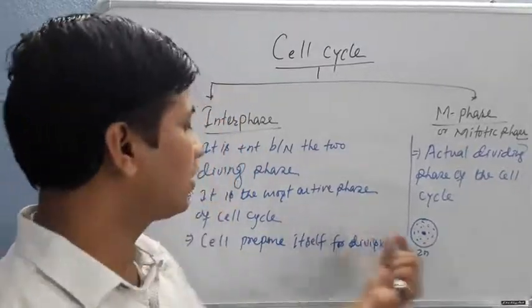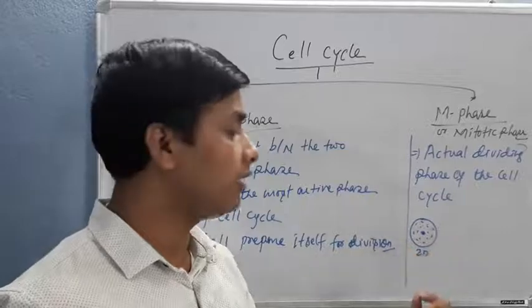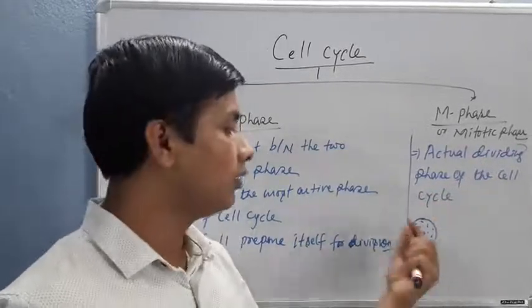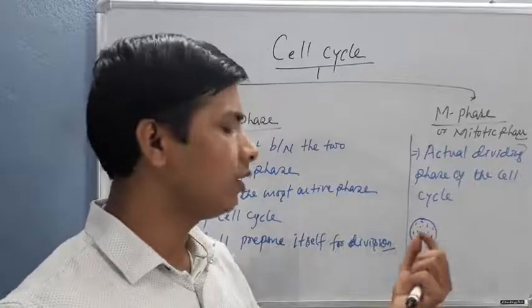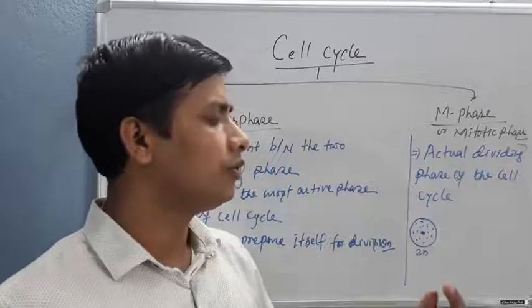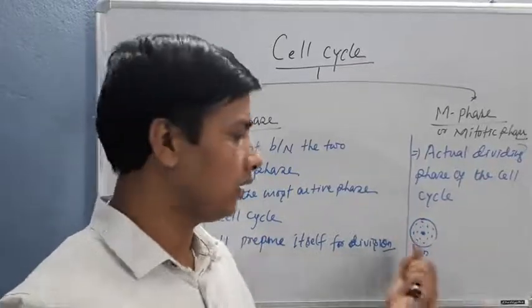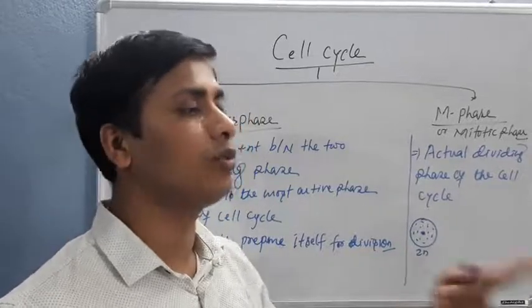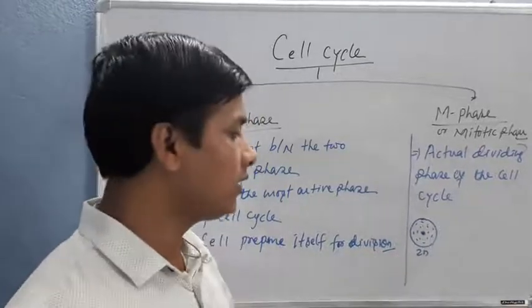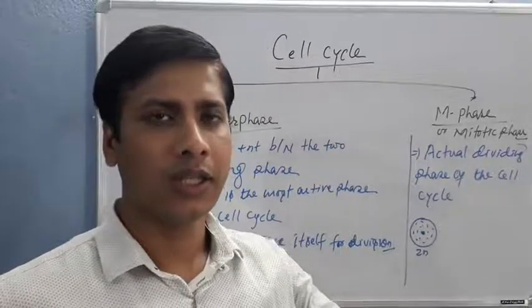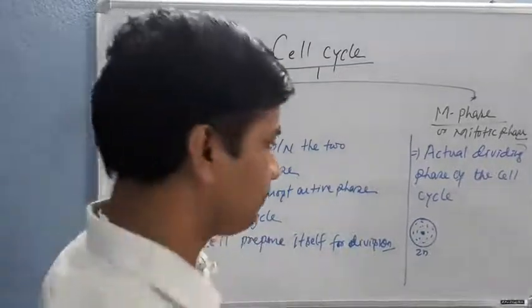During interphase, the cell organelles increase in number. For example, if there is one mitochondrion in a cell, for replication it is essential that there be two in number, so that the contents are equally distributed into the daughter cells after division.